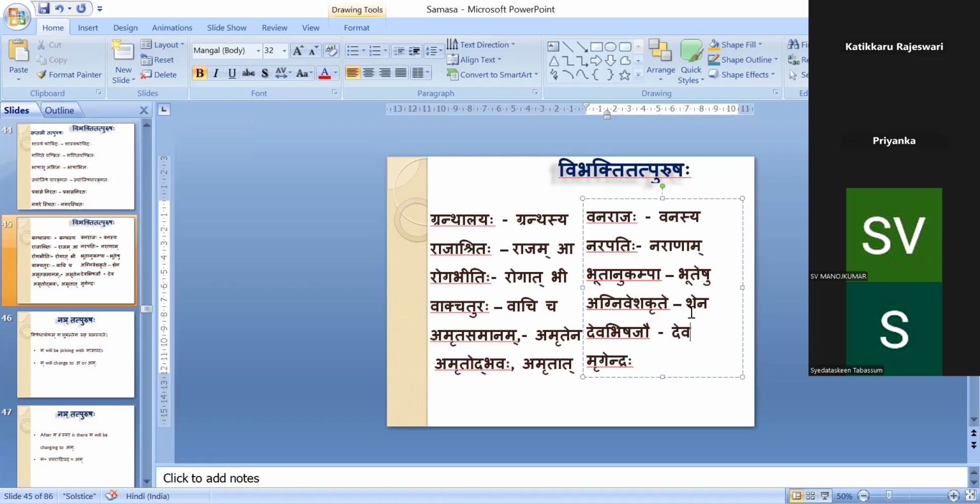Therefore it will become devanam bhishajau, the doctors of Devas. Mrugendraha will become mruganam indraha, the king of animals. Okay, this is vibhakti tatpurusha samasa.